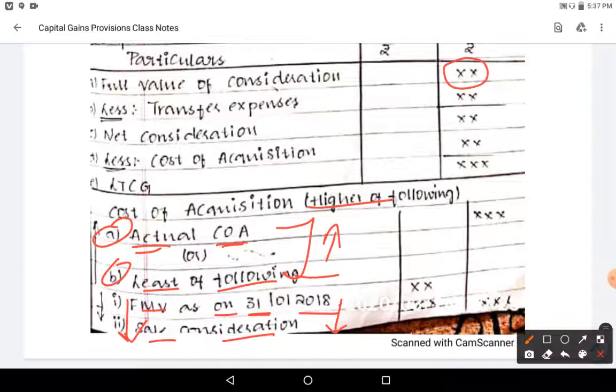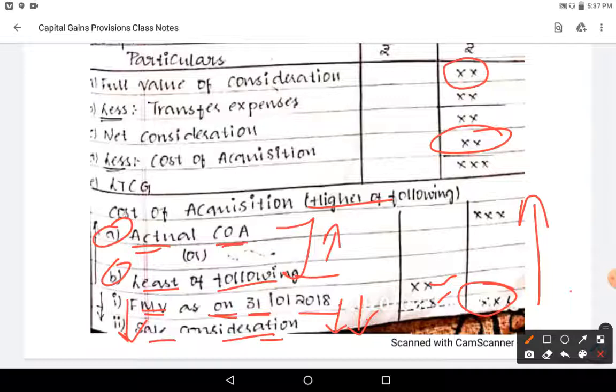Sale consideration or fair market value, whichever is least. And out of these two, whichever is higher will be your cost of acquisition here. So this is cost of acquisition.